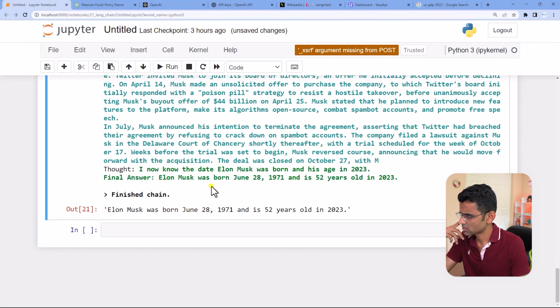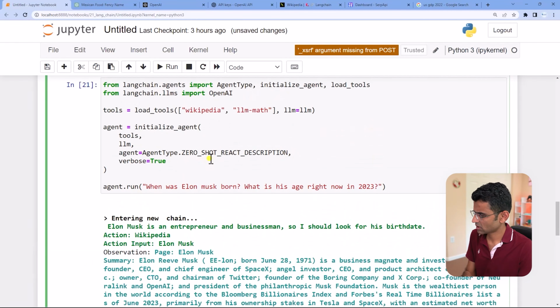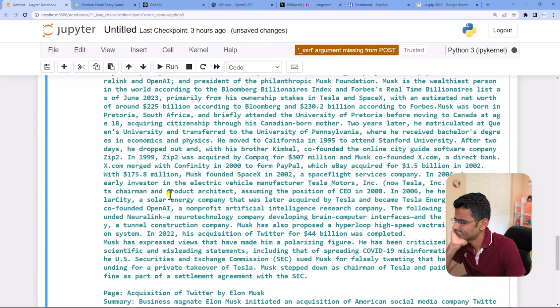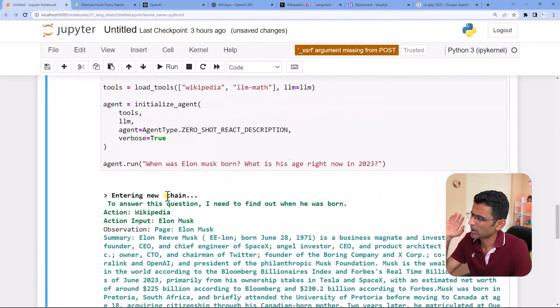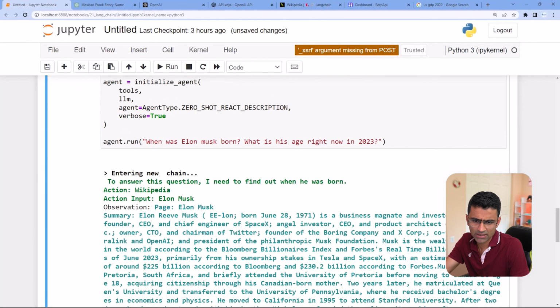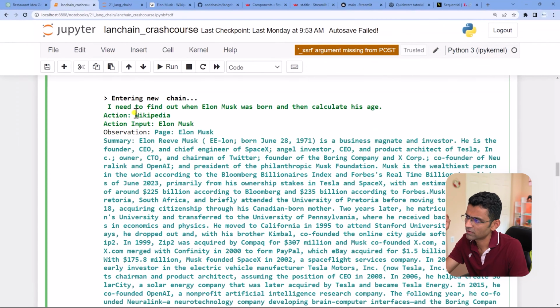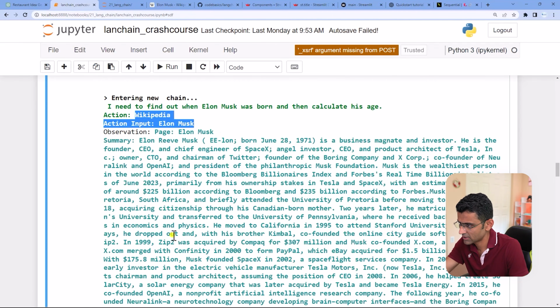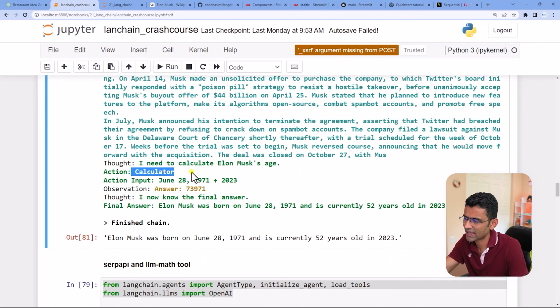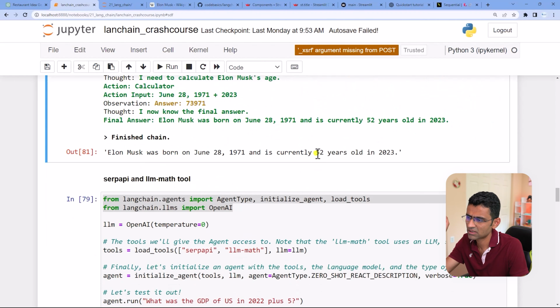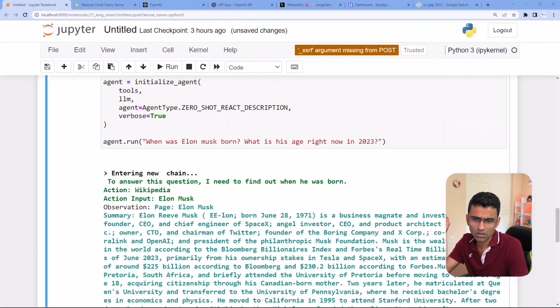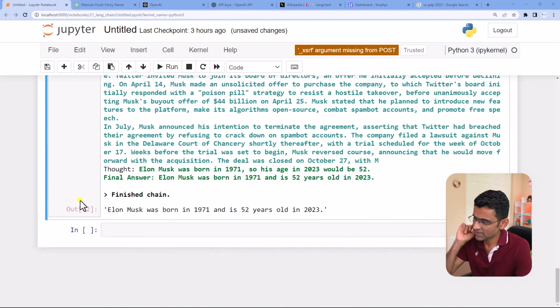It doesn't show, but if you rerun it again, okay, I don't know why this is not working, but previously I was seeing that. Let me show you a previous snapshot that I have. Here it says, okay, it went to Wikipedia for Elon Musk's birth date, and then it used the action as a calculator. So there it is using the LLM math tool, and it is just calculating the final answer. It is saying it is 52-year-old. Let's try a different option.